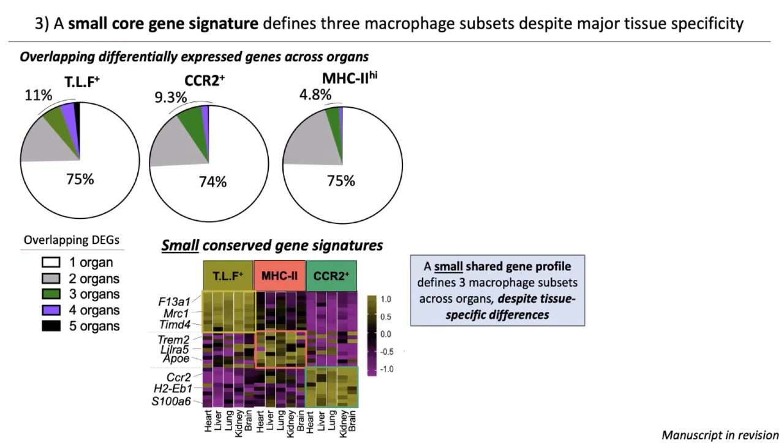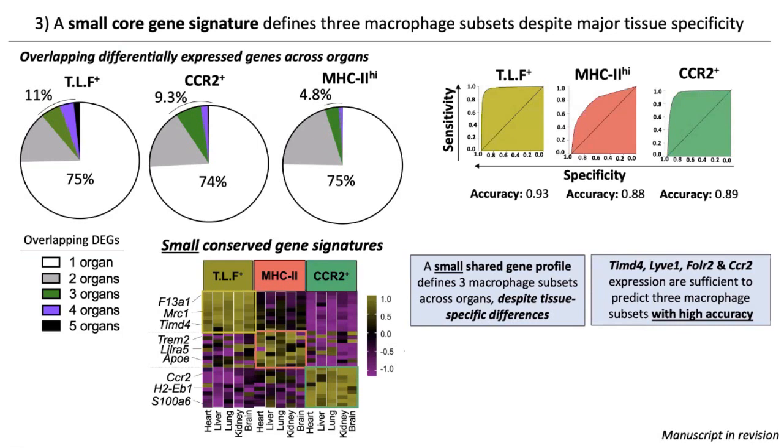So we defined a core gene profile for each subset that's composed of genes that define the macrophage subset in 3 or more organs, shown here with their expression levels. So we see here that a small gene set is consistent for each subset in each organ.